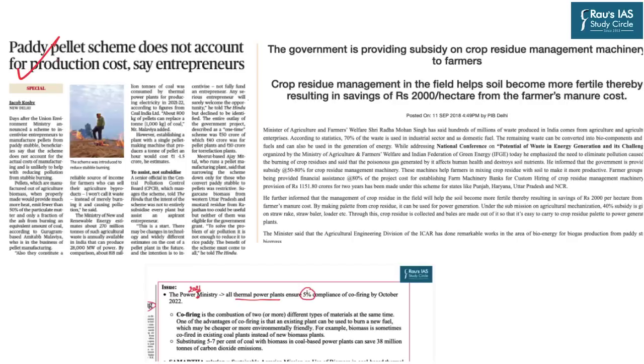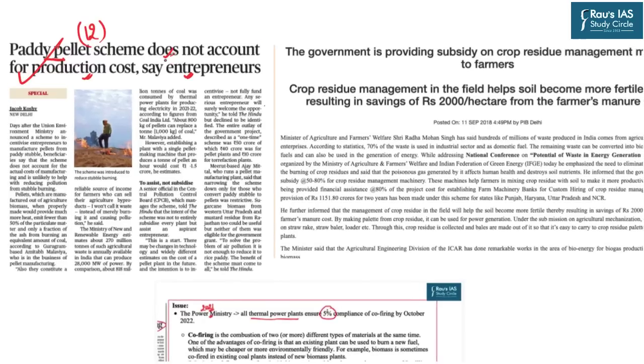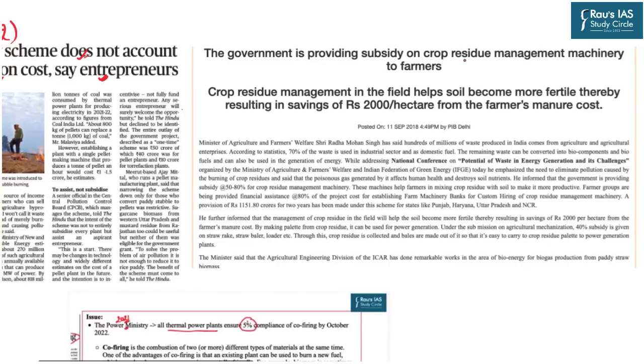Now moving towards our last topic. The topic has appeared at page number 12 and the topic reads, "Paddy pellet scheme does not account for production cost, say entrepreneurs." Now, this topic in itself is not very relevant, but the associated dimension with this topic is very important. Because in recent times, the government is providing subsidy on crop residue management machineries to the farmers.